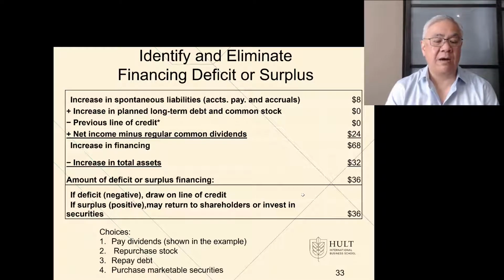So what we would do is we've identified and made changes so that we could generate a surplus. And the surplus now, in our example, we paid dividends, but we could have done other things. We could have bought back stock, we could have repaid some of our long-term debt, or we could have purchased some marketable securities as what we call a rainy day fund.